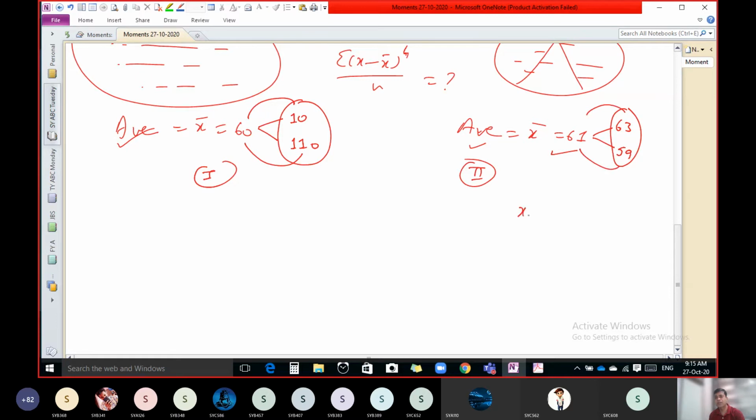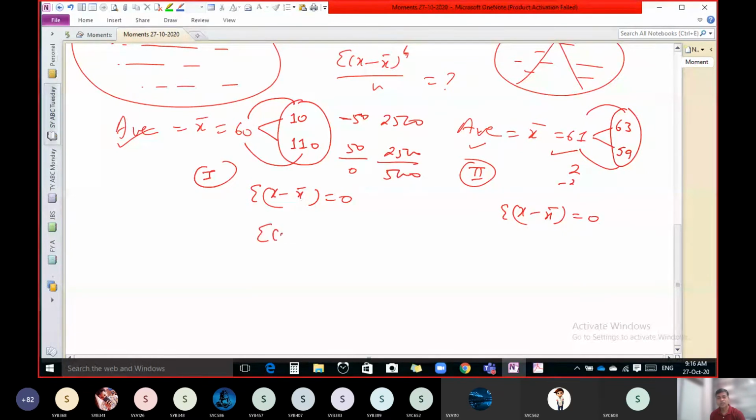What is that difference? That is x minus x bar. But if we subtract here, 10 minus 60 is minus 50, and here we get plus 50, so the total of that difference should be 0. Here also the difference is minus 2 and plus 2, so the total of that is 0. So we require something else, and that is why we take the square. To remove the negative sign, we have to take the square, and if we take the square, we get this and this.